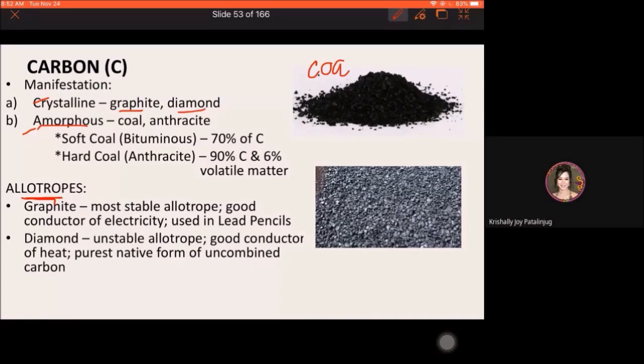So we actually have two forms of coal, the soft coal and the hard coal. Just take note of the differences in the components of carbon. So that is for the properties of carbon.